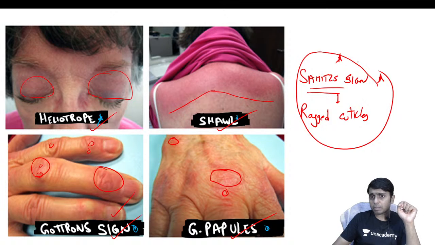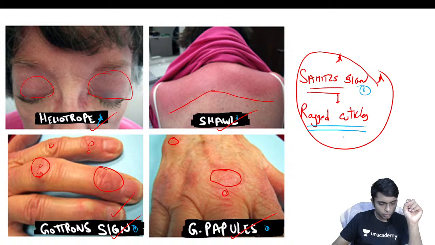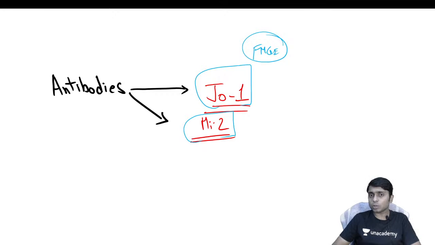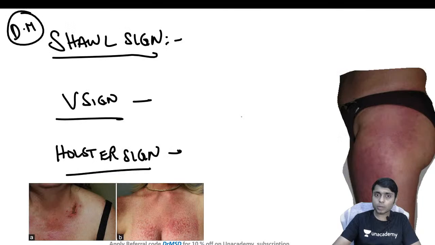And one more named sign: in dermatomyositis the nails are going to show ragged cuticles. This is given a name called Samitz sign. And there are important antibodies which you need to remember: anti-Jo1 antibodies and anti-Mi2. For FMG purposes, they can maximum ask you only these points, not beyond this: anti-Jo1 and anti-Mi2 antibodies.